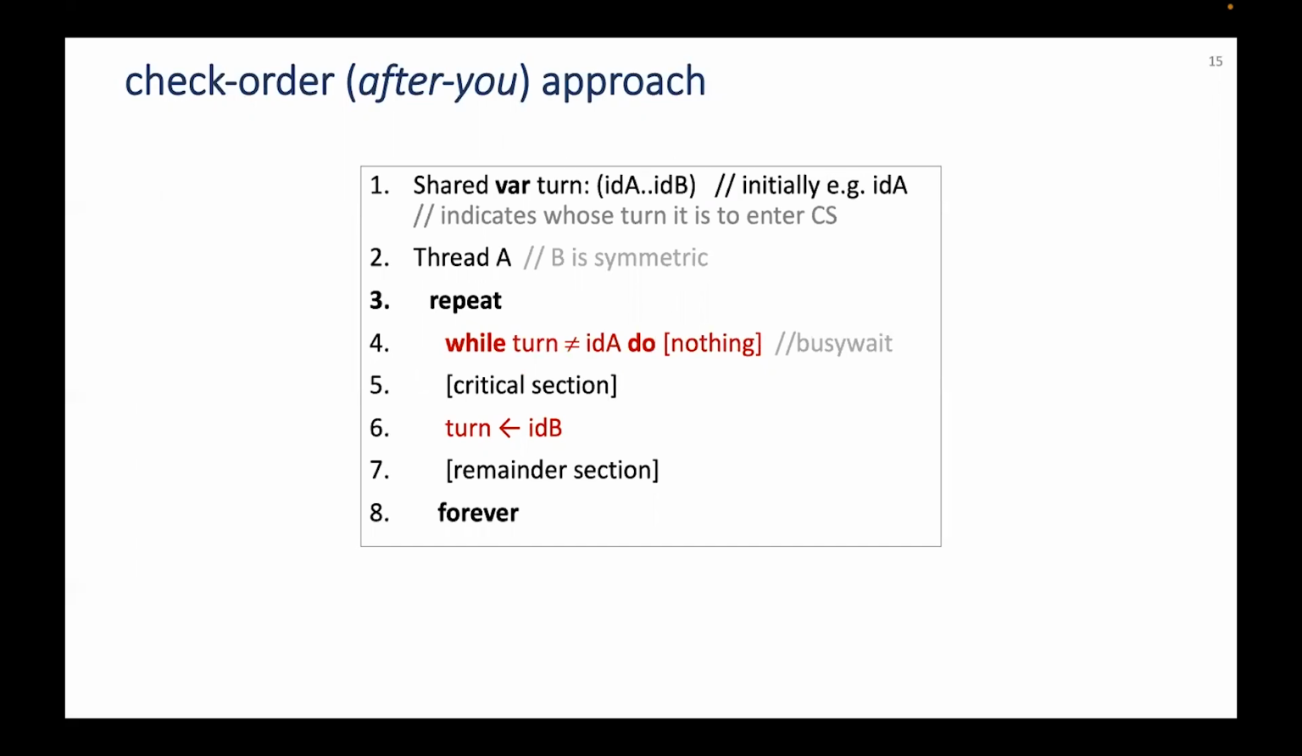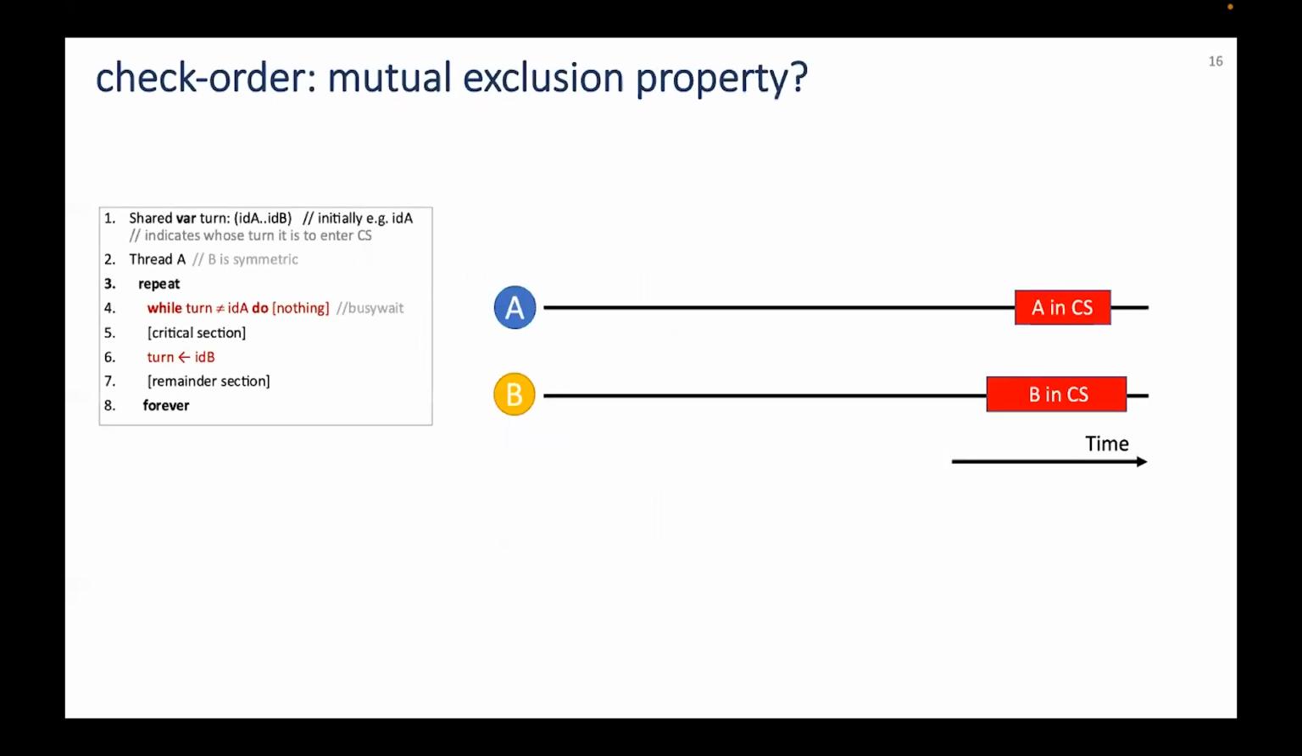variable turn. Once it completes its critical section, each thread sets the value of the other thread into the variable turn. When A is done, it allows B to enter the critical section and vice versa. Is this a valid solution to the critical section problem? Let's start by checking the mutual exclusion property.